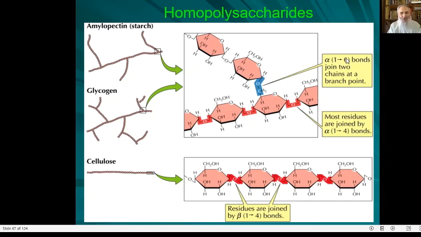I repeat, you are not supposed to memorize the position of the glycosidic bond. You are just asked to understand the meaning of alpha 1,6, etc. Clearly, the branching pattern is different between glycogen and the starch. There are primary branches, secondary branches, while for starch we have only primary branches. These are examples of homopolysaccharides.